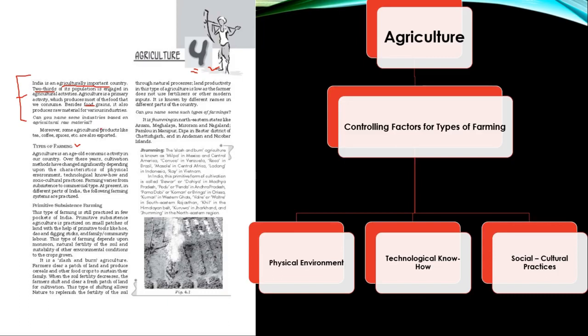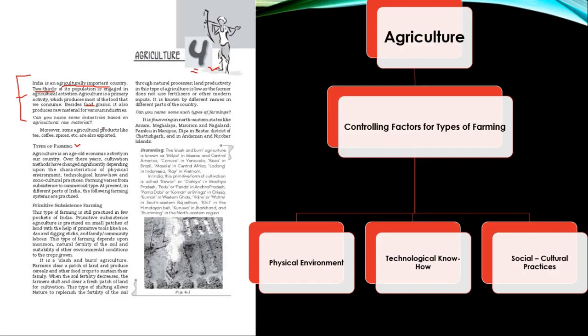When you understand the classification of industries in your next chapter, that is, agro-based industries, you will understand the importance of agriculture for the development of industries in return. So agriculture is not only upholding the food supply of the country, but it is also accelerating the pace of development of industries of our country.